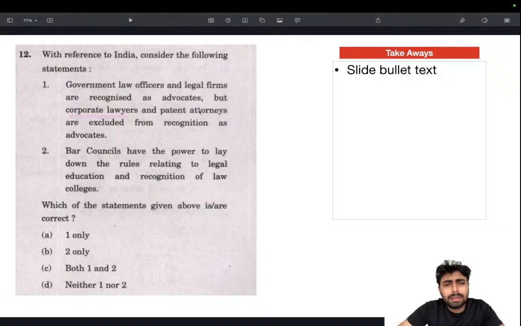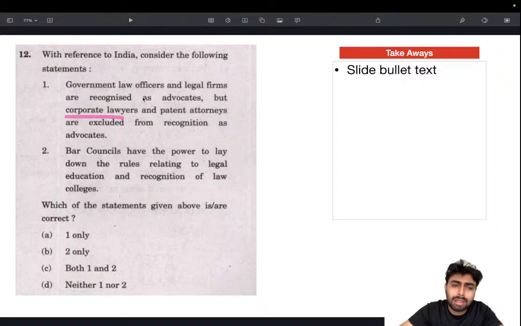So I think the way this is framed kind of raises a doubt. What's the reason for corporate lawyers not being recognized as advocates? They are fighting cases in various tribunals or courts, so they will definitely be advocates. So what's stopping them? Patent attorneys, I don't really know exactly their line of work, but for corporate lawyers, there is a good chance that they could be regarded as advocates. So this can be wrong, but I'm not 100% sure.